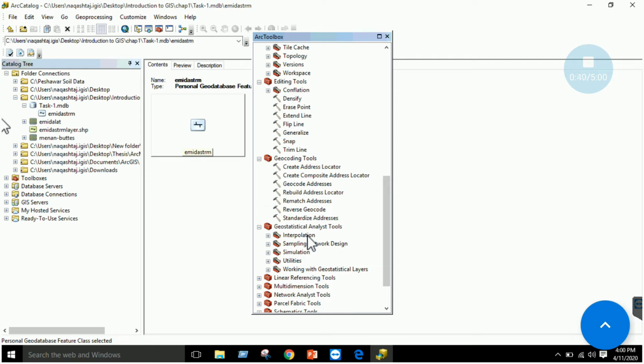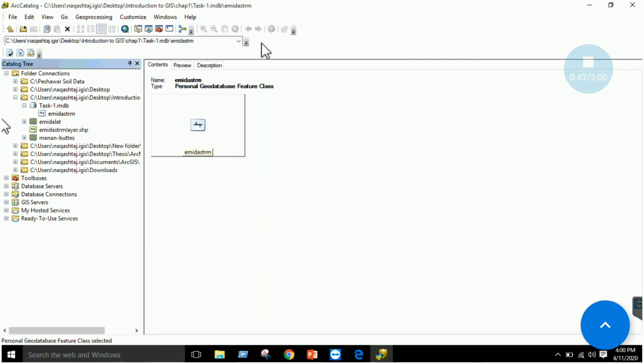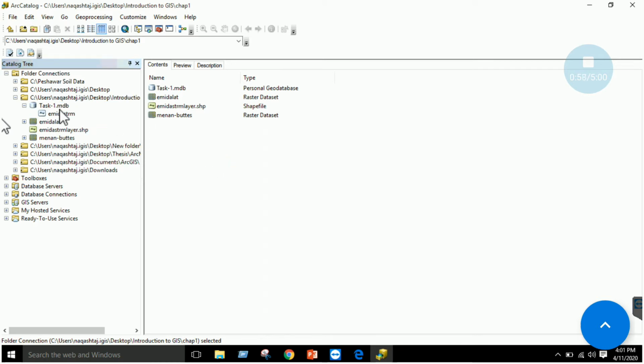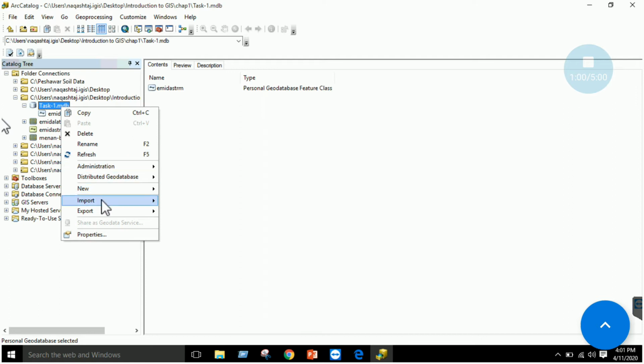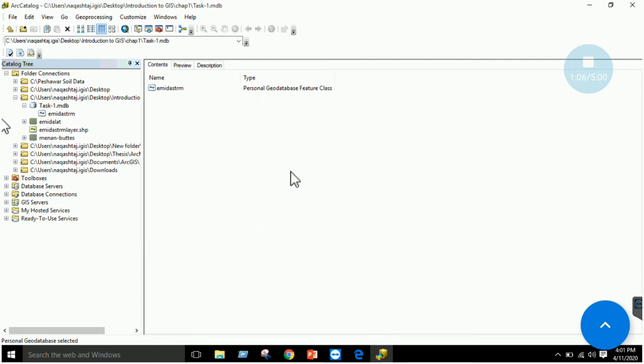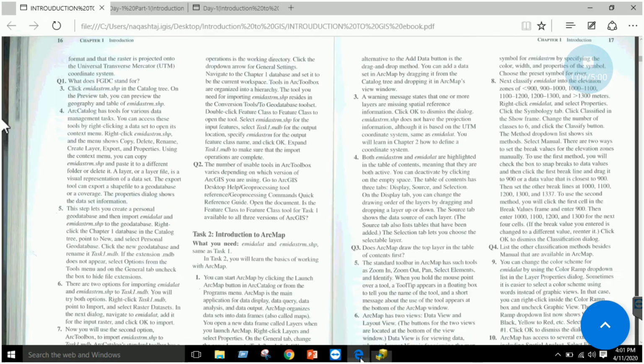Till now, you must understand what this basic cataloging is. You must have an idea how to create a database, that is, point to New, create a file geodatabase or personal geodatabase. Personal will have a small size, which we have created, and you can import your layer by just using this import button, right? And similarly you can export your layer as well from this option. So this is the basic of ArcCatalog, right?